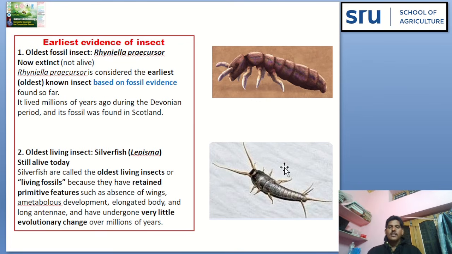See the next image, silverfish, the oldest living insect. They are still alive today. Silverfish are called the oldest living insect or living fossils because they have retained primitive features: there are no wings in them, there is no metamorphosis in them, they possess an elongated body and long antennae, and have undergone very little evolutionary change over millions of years.